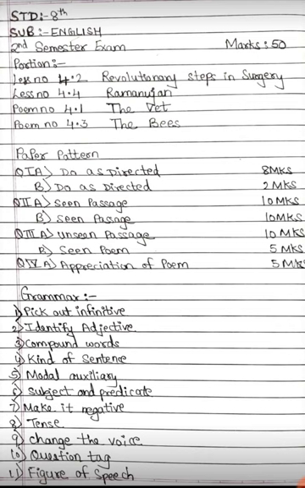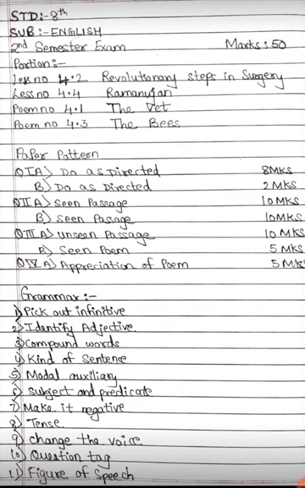In the 15 marks, it contains the following lessons. Lesson number 4.2, Revolutionary Steps in Surgery. Lesson number 4.4, Ramanujan. Poem number 4.1, The Vet. Poem number 4.3, The Bees. So these 4 lessons as well as poems are going to come in your second semester exam.